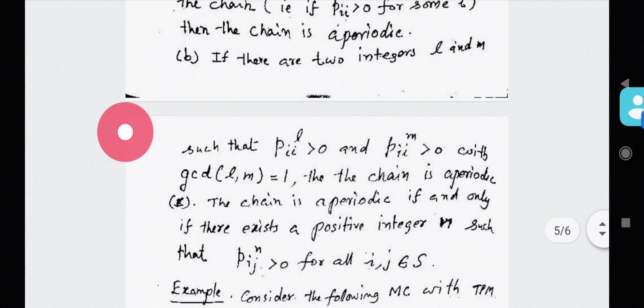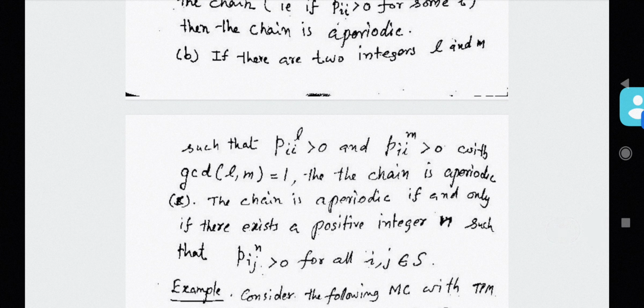Then the chain is aperiodic if and only if there exists a positive integer n such that Pijn greater than 0 for all i and j.